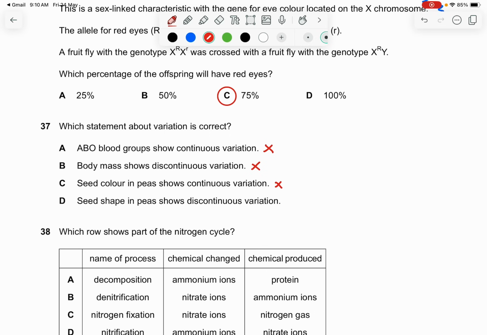It should be discontinuous, because when the seed is released, it already has that color. Seed shape in peas shows discontinuous variation. That's correct. Different peas are not like us. Once they are released in this shape, they are already forever in this shape, so they are discontinuous.